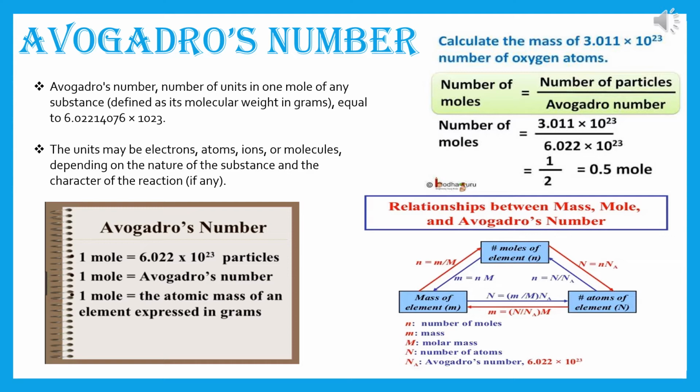These units may be electrons, atoms, ions or molecules depending on the nature of the substance and the character of the reaction, if any. So according to Avogadro's number, 1 mole is equal to 6.022 into 10 to the power 23 particles. 1 mole is equal to Avogadro's number, or you can say 1 mole is equal to the atomic mass of an element expressed in grams.